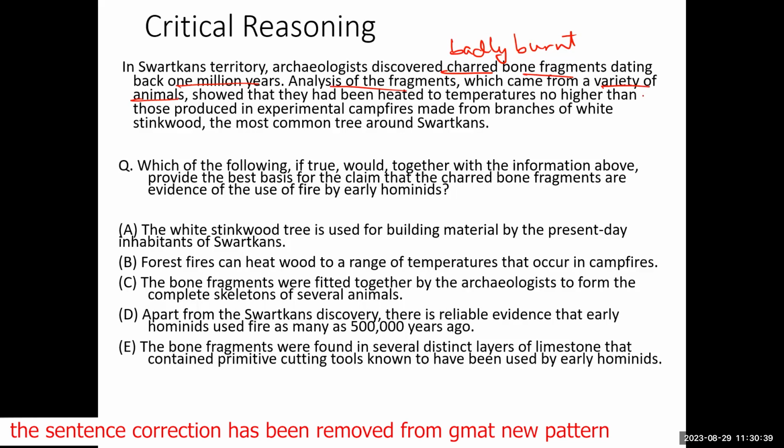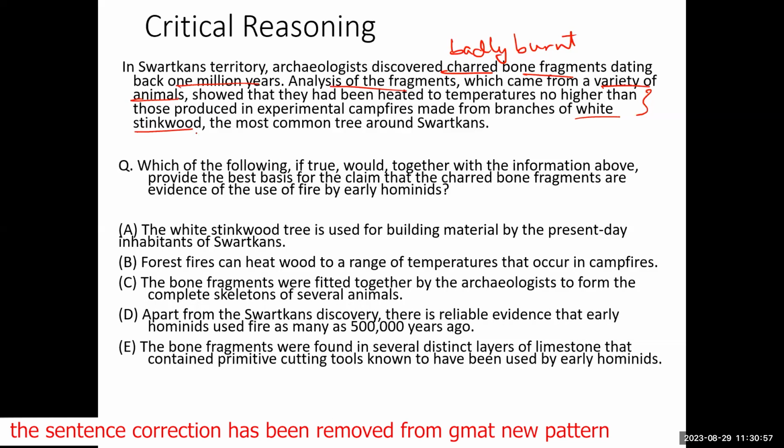Now, this is important. What is this telling you? That in the area where the fragments were found, the tree that is very common is called white stinkwood.